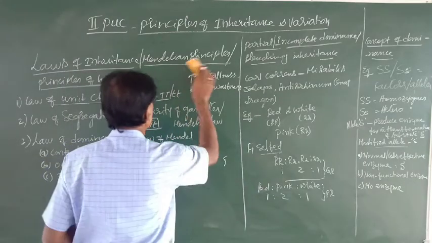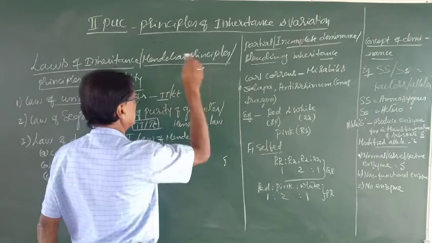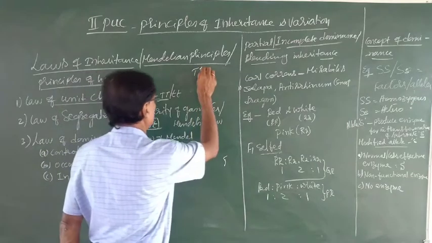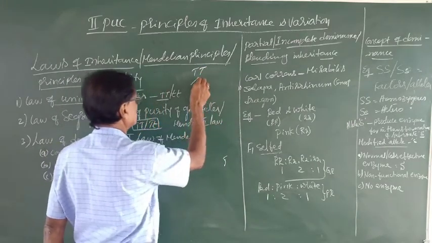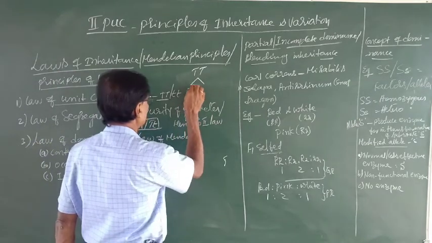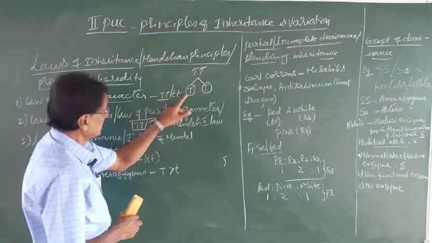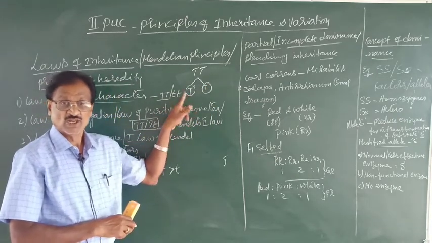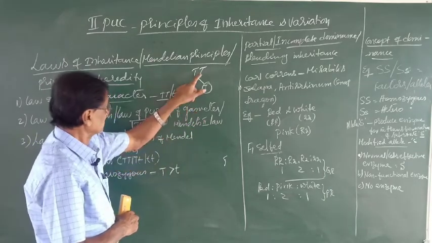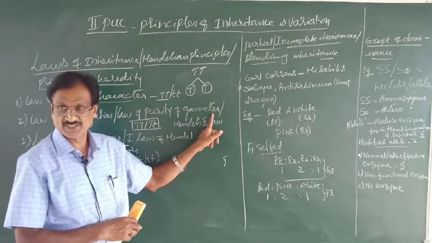For example, as you are aware, capital TT controls tallness. During gametic formation, they segregate or separate like this and enter into the gametes. Thereby a gamete contains only one factor out of a pair. Hence, it is also called the law of purity of gametes.